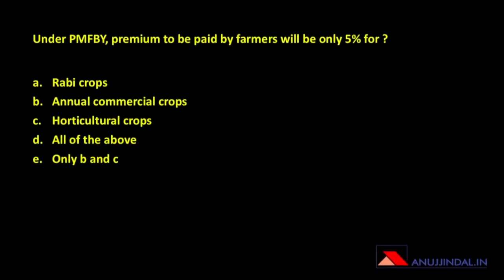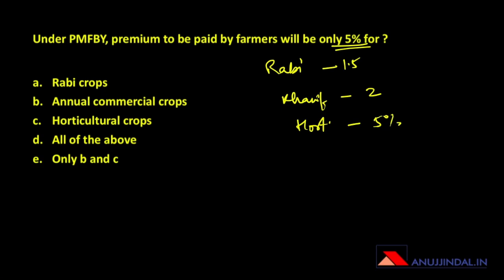The next is, under Pradhan Mantri Fasal Bima Yojana, the premium to be paid by farmers will be only 5% for what all things? Now, a lot of students are aware of only three things: Rabi crops, Kharif crops, and horticulture crops. You are aware that on Kharif it is 2%, on Rabi it is 1.5%, I believe, and on horticulture it is 5%.